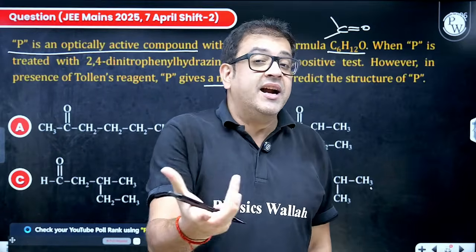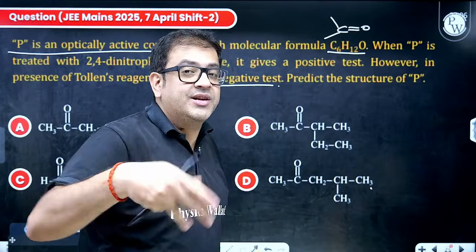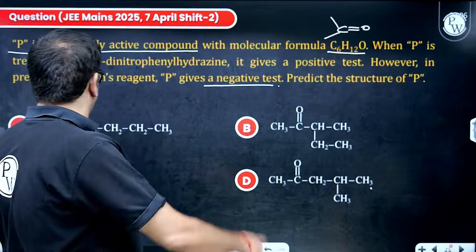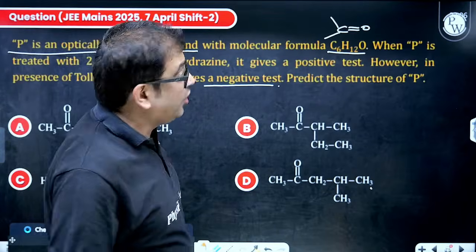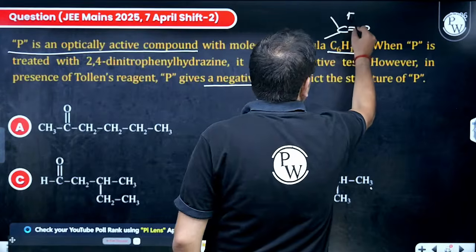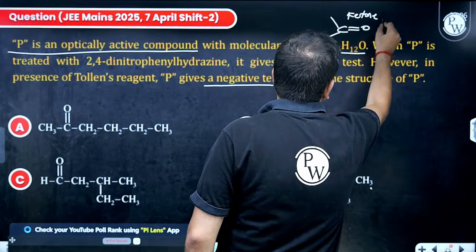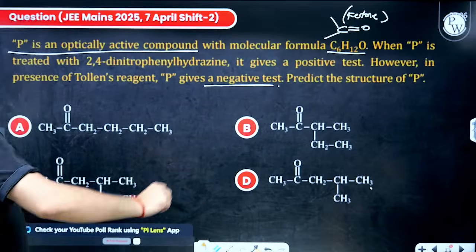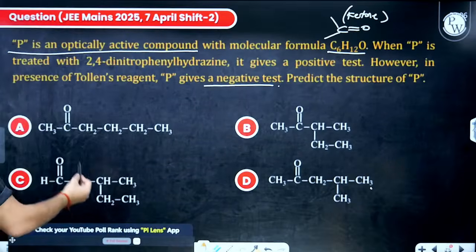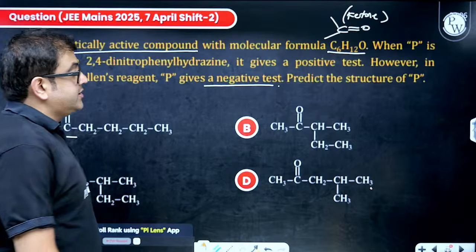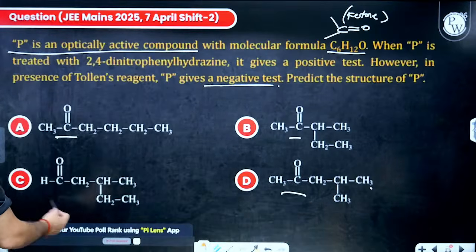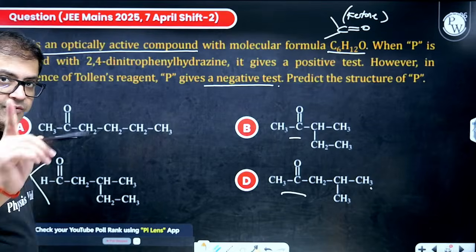Now, the NCERT revision, not as Fehling, still telling you. Because it is giving negative Tollens test, this is definitely not an aldehyde. That means this is definitely a ketone, because carbonyl it should have, because it is giving positive DNP. I hope this much is clear. Now we have to predict P. Sir, this is ketone. Yes, it can be your answer. This is ketone, yes, it can be your answer. This is aldehyde, sir, cancelled. So first thing from there.